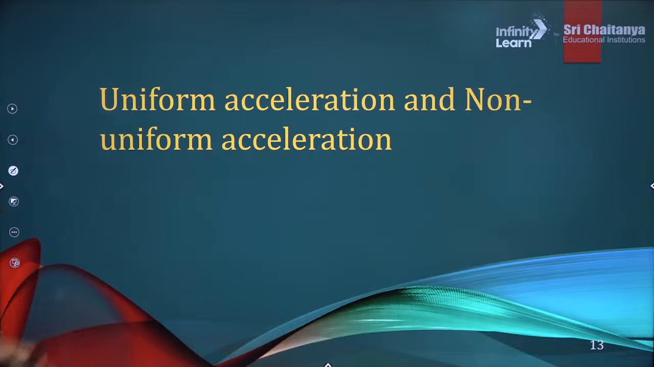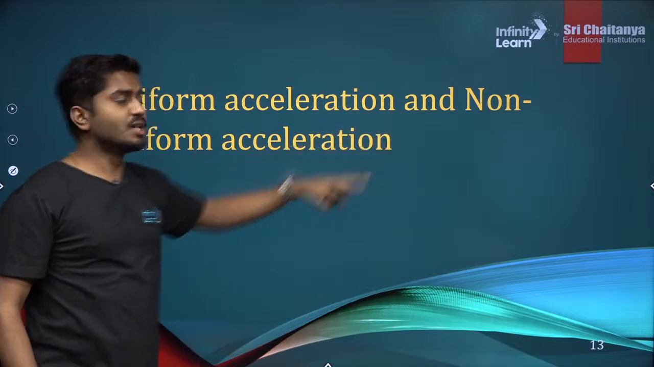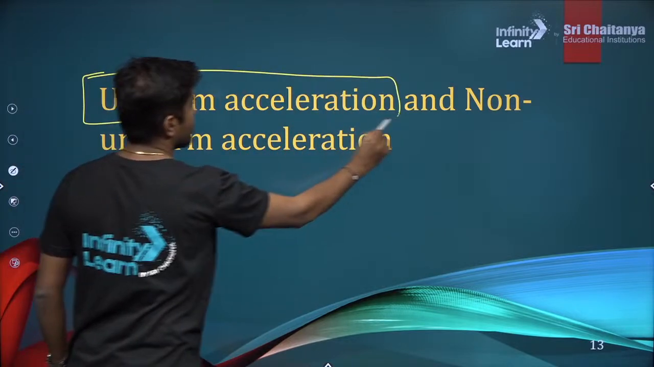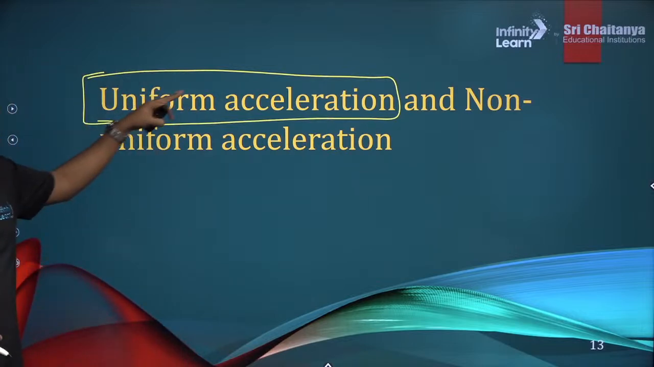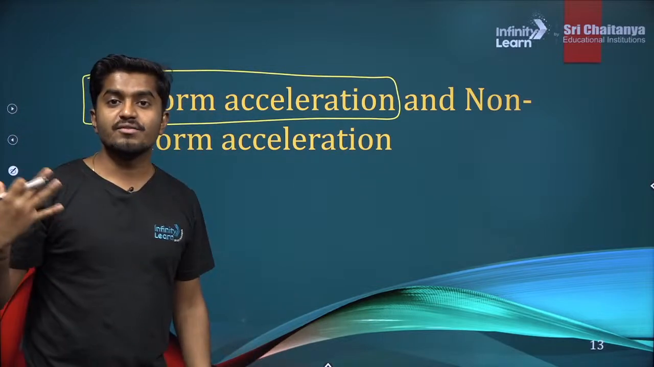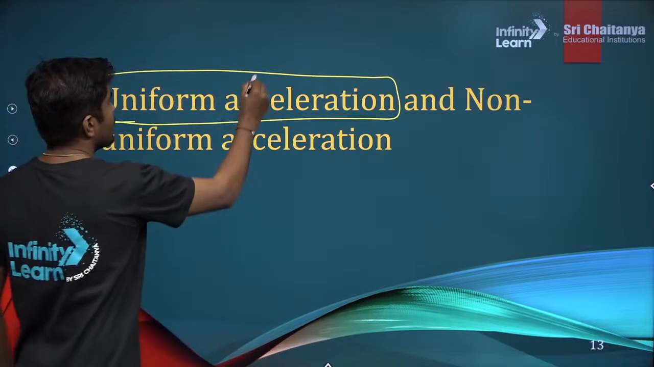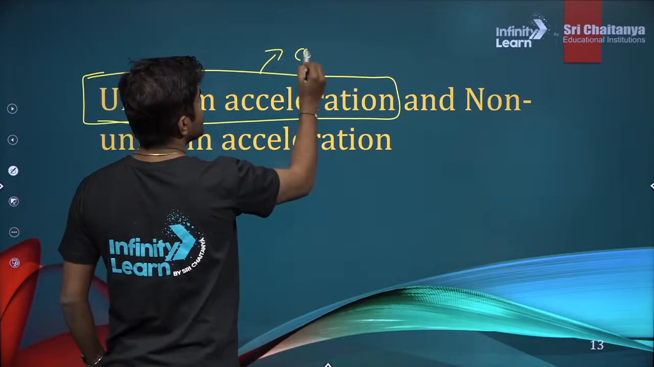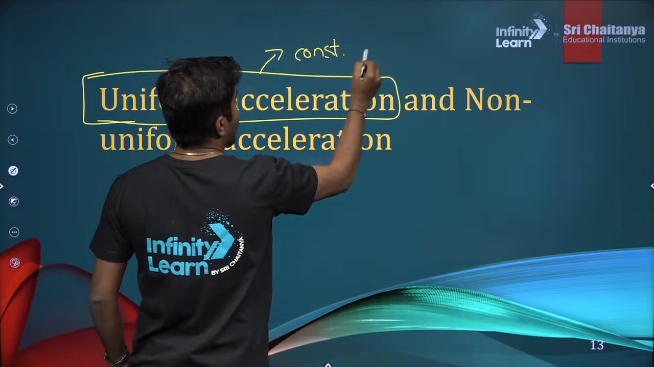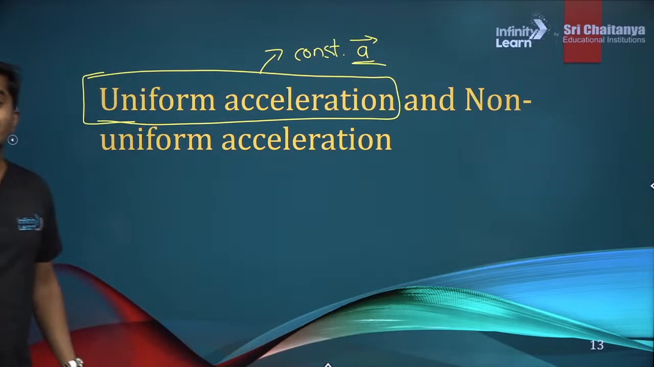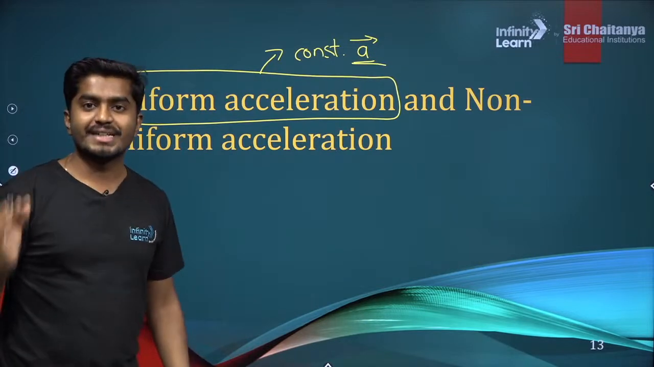Alright, so now we have learnt uniform acceleration. What is uniform acceleration? Uniform acceleration means the acceleration is not changing with time. Acceleration value is constant. Uniform is nothing but constant acceleration value. So the acceleration is not changing with time.